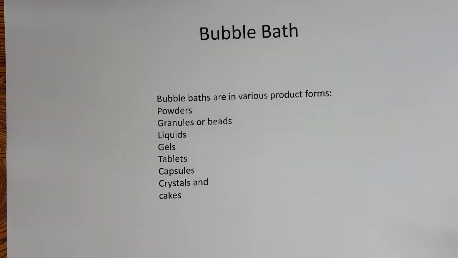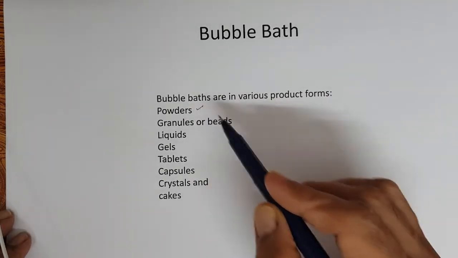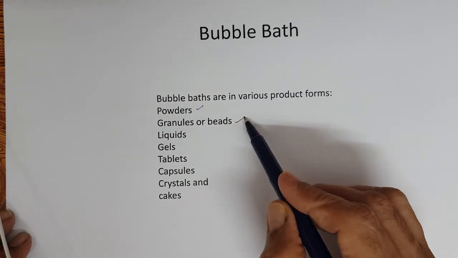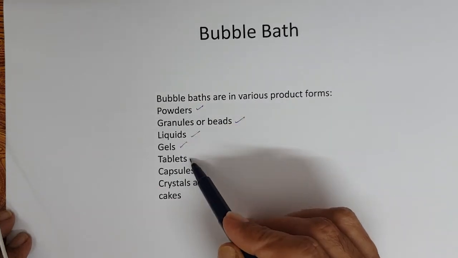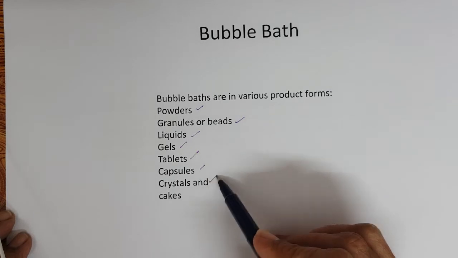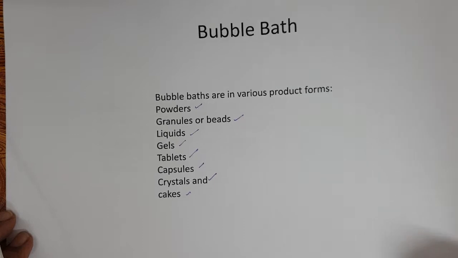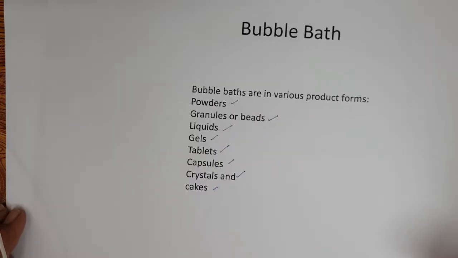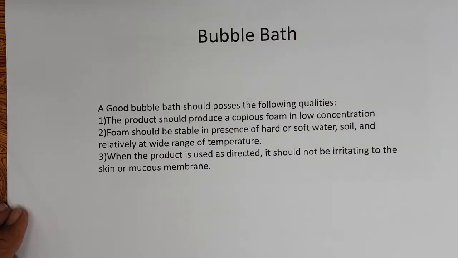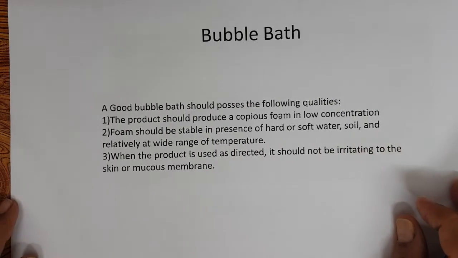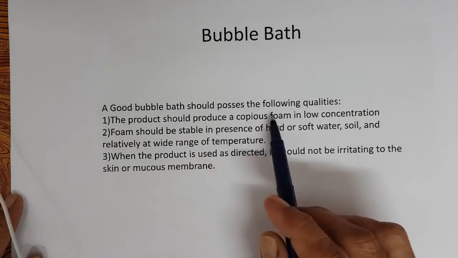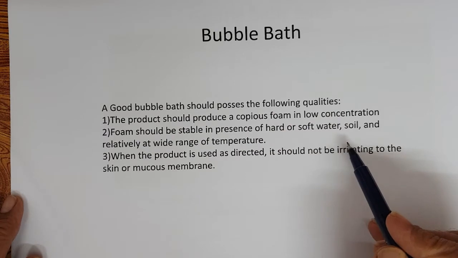What are the product forms? Bubble baths can be in powders, granules or beads, in liquids, in gels, and tablets, capsules, crystals and cakes. We will see a couple of product forms of bubble bath. A good bubble bath should possess the following qualities.